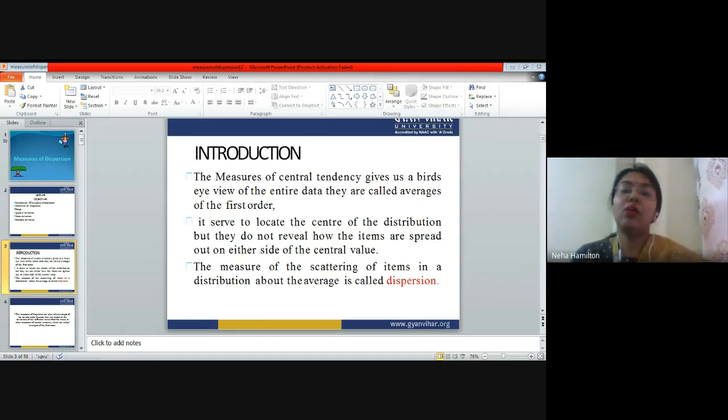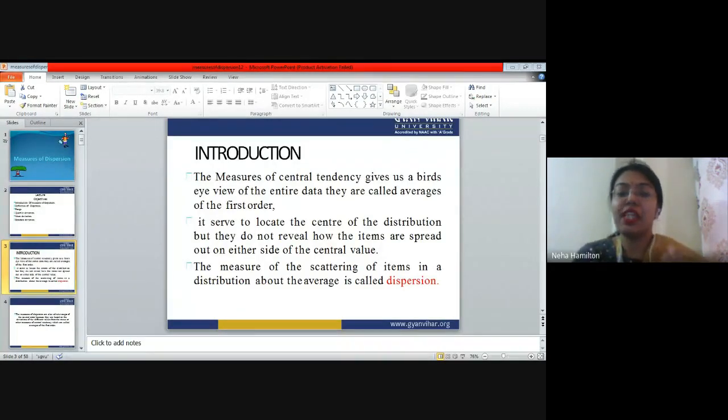Okay. Now it serves to locate the center of distribution, but does not reveal how the items are spread on either side of the central value. So here you do not get an idea of how the values are being dispersed around the central value, right? Here you are only explaining the central point or the middle point of the data, right?